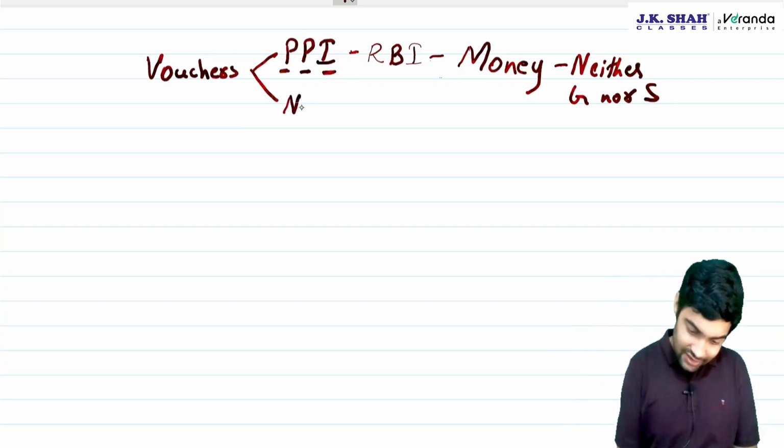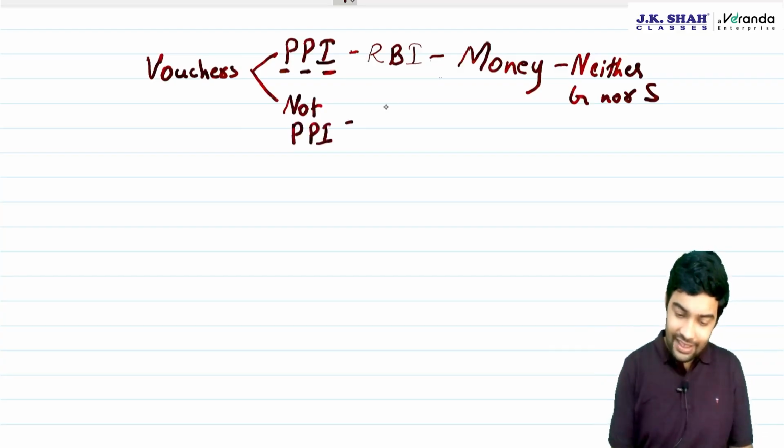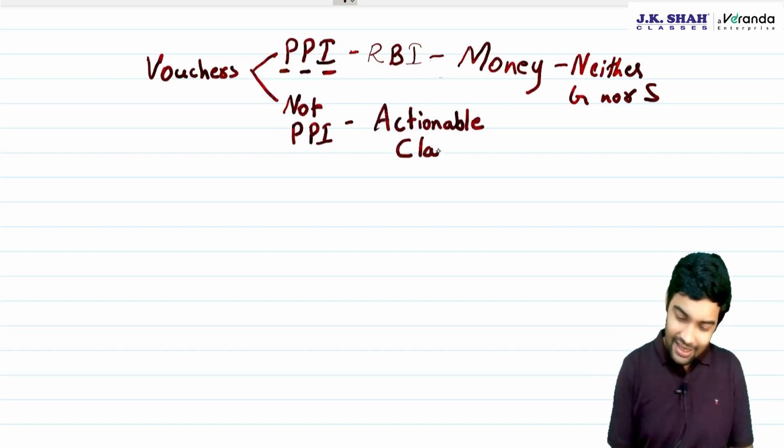Then what if vouchers are not recognized by RBI? Then in that case, CBIC has clarified that it is an actionable claim. Actionable claim is covered by a list.